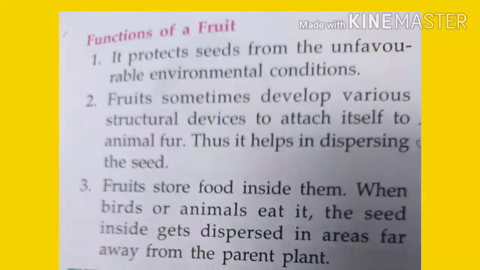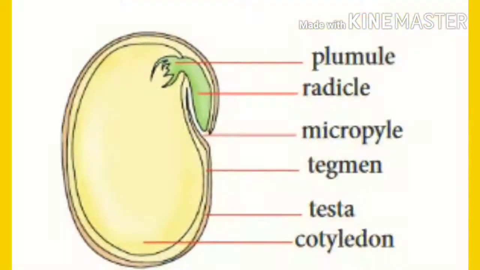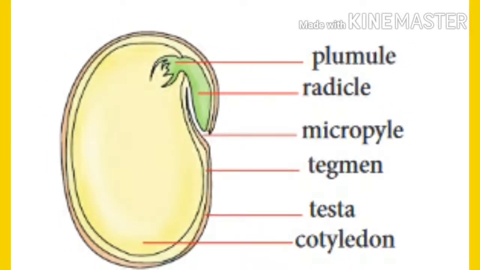When birds or animals eat it, the seed inside gets dispersed in areas far away from the parent plant. Now, next topic is the seed. The ovules after fertilization develop into seeds. Hence, a seed is defined as a fertilized ovule. So, if I give one word, the fertilized ovule, then you will answer seed.